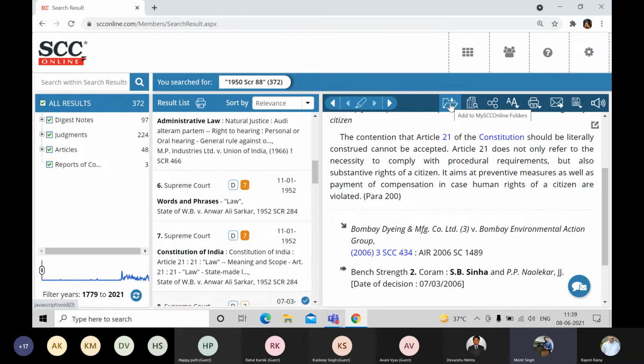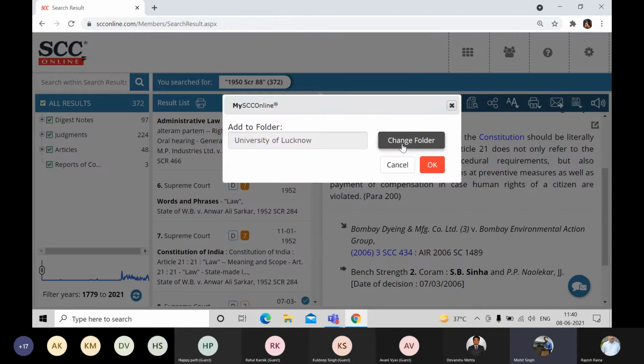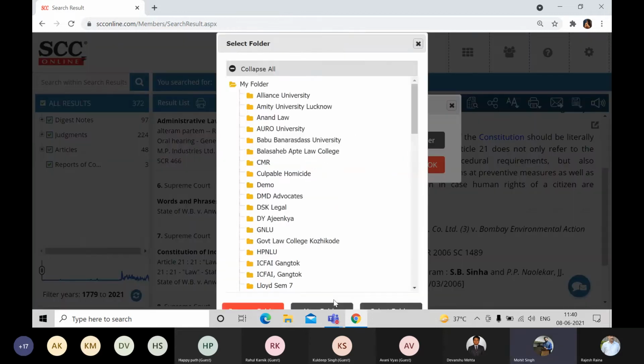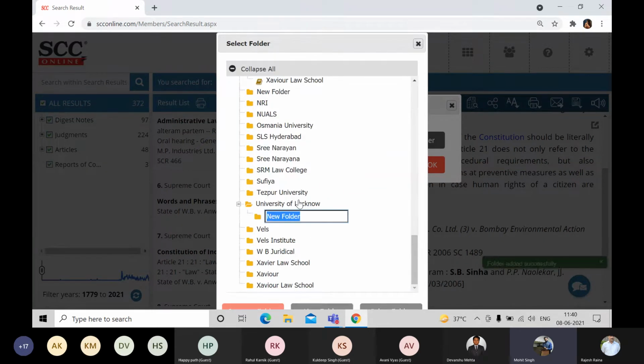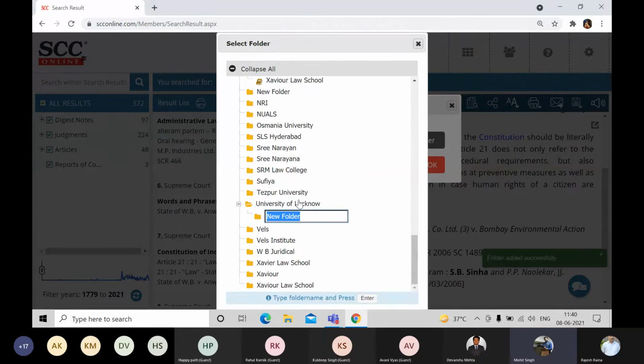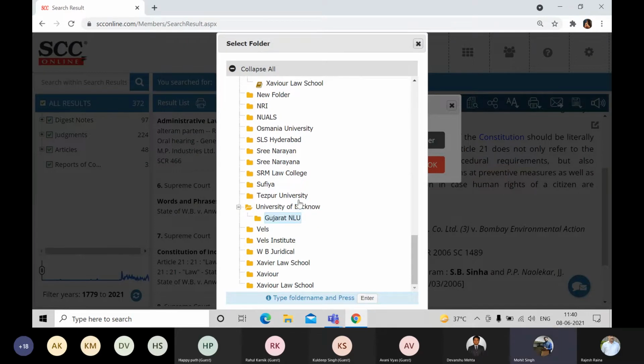Now, I'm creating an online folder. I'll click on it, and it will ask me for a name. I can simply type GNLU over here. You can create n number of folders. There is no limit on creating folders. You can create a folder of criminal law and upload all the important criminal law judgments in it. While you're on the go, you can certainly read that. So we'll just create a folder of GNLU. Yeah, please type the name. There you go. We can click on OK, and this particular folder will be created.